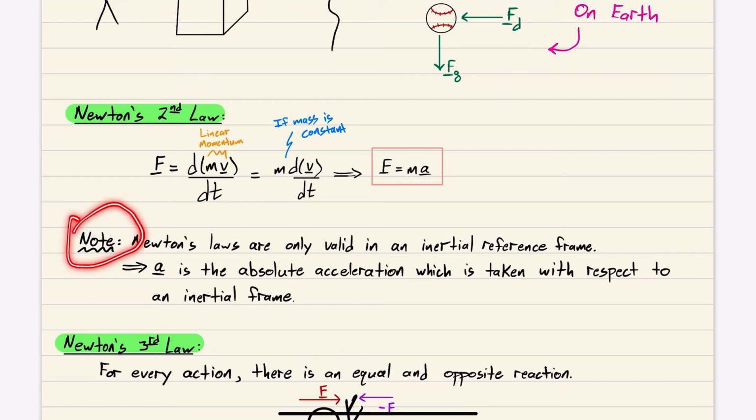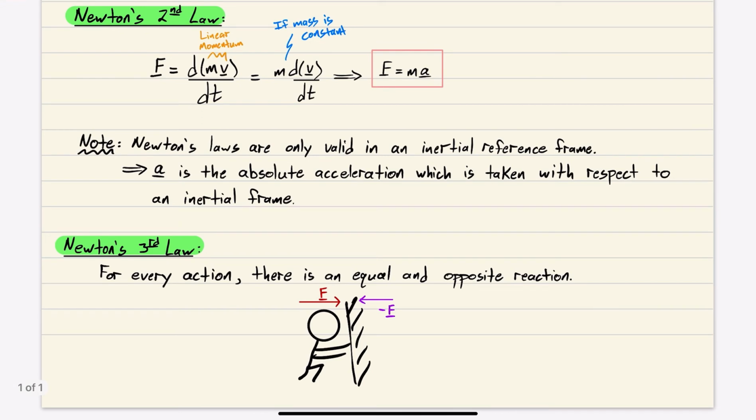Okay, note, Newton's laws are only valid in an inertial reference frame, right? And we recall what an inertial frame is, right? It's a non-accelerating reference frame. So the reference frame can't be rotating. It can only be moving in a straight line at a constant velocity or absolutely fixed in space. That is an inertial reference frame. So A, our vector A here in our F equals ma, is the absolute acceleration, which is taken with respect to the inertial frame.